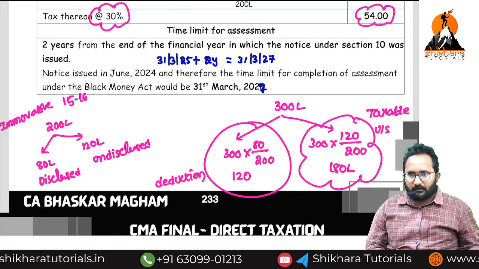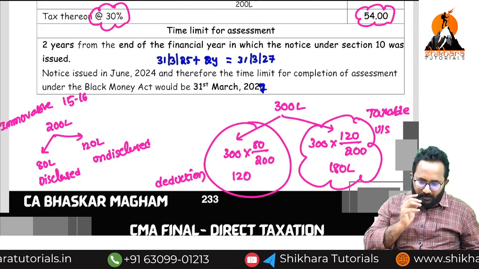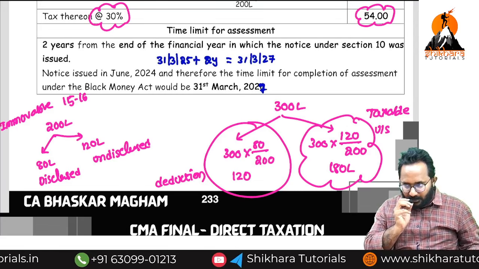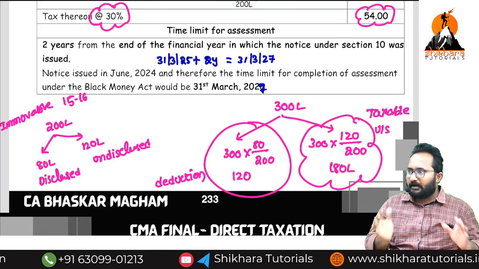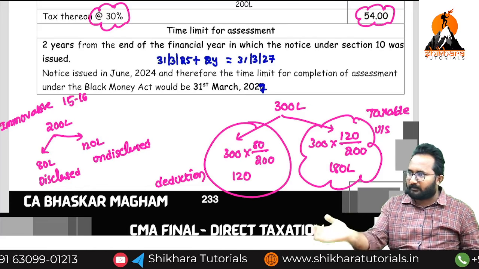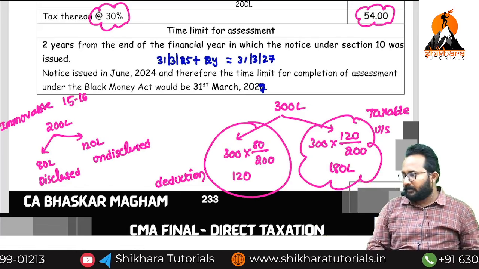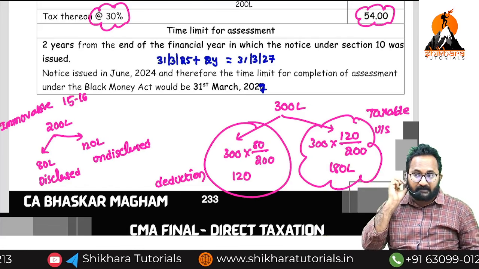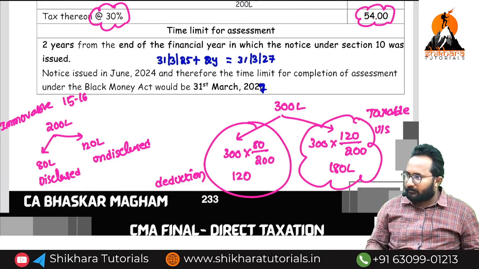Clear? So in every attempt they give MCQs from this concept only. The concept is nothing but the deduction we can claim with respect to immovable property and the time limit for completion of the assessment. Assessment section number? Section 10 of the Black Money Act.